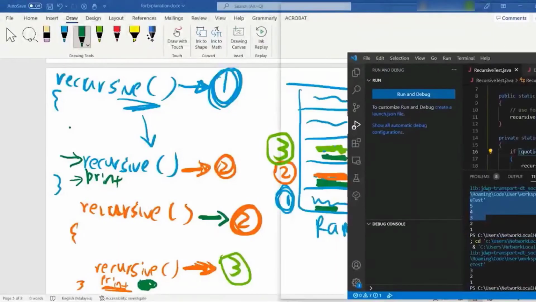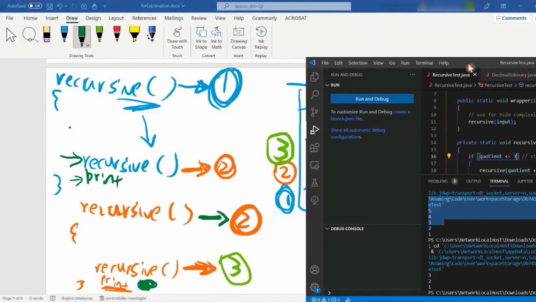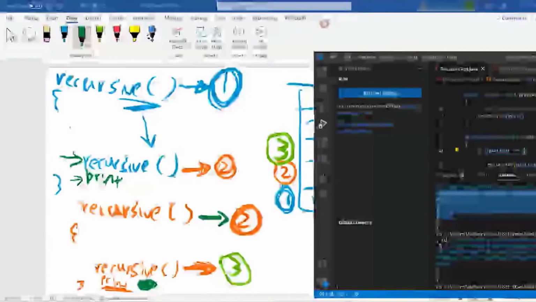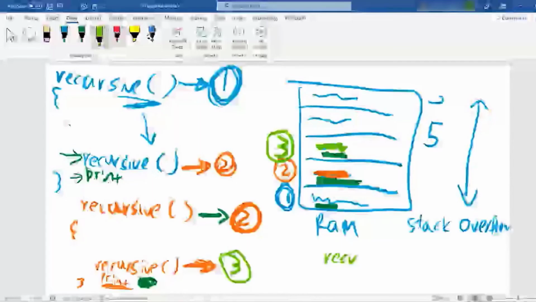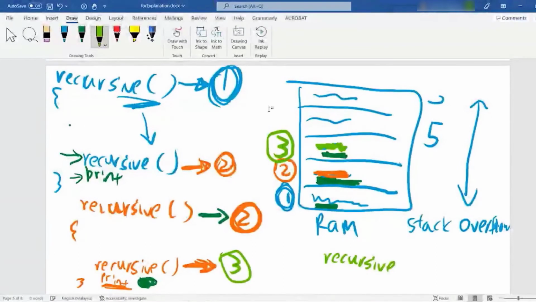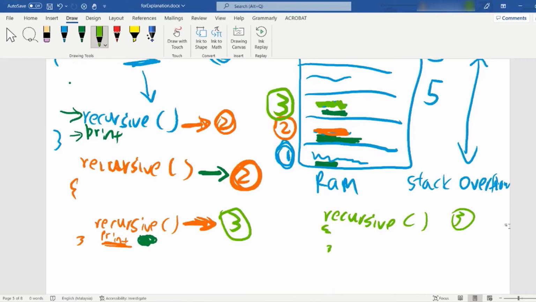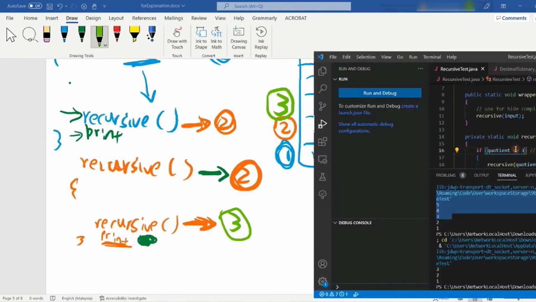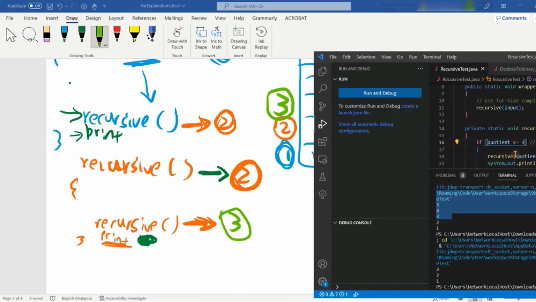So when it reaches 3, there's another third like this. So there's another recursive. I'm talking about the code inside here. The code inside here is a third one. So there's other code in here also. So this third code, if our quotient is less than or equal to 3, we still call the recursive.